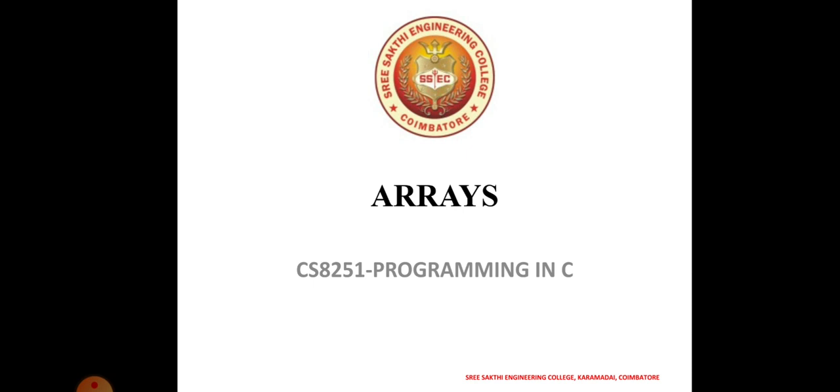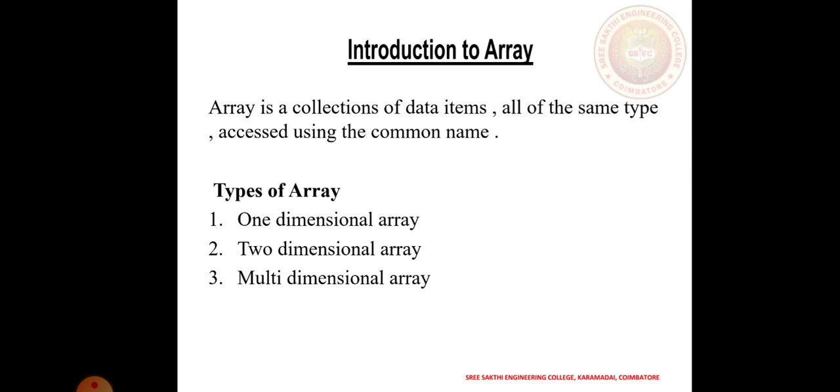Before going into that topic in detail, I would like to explain the definition of an array. An array is a collection of data items, all of the same type, accessed using a common name. That means many data items we can initialize in that particular array, but all the data comes under one array name, that means a common name.